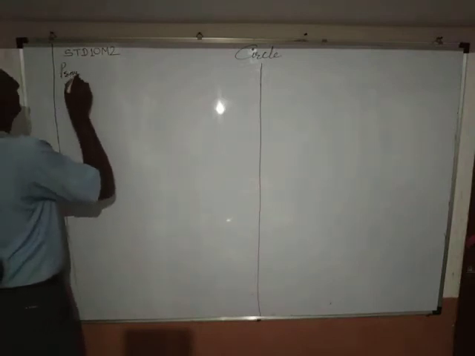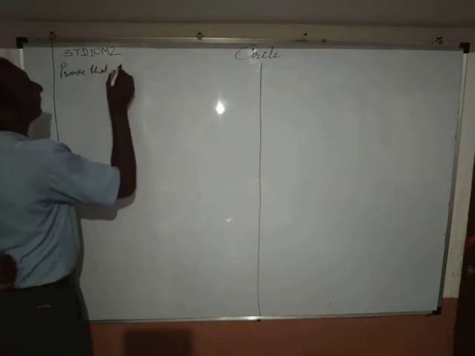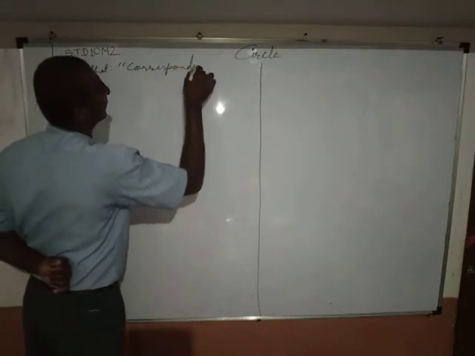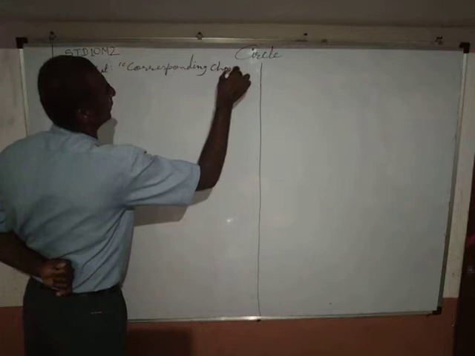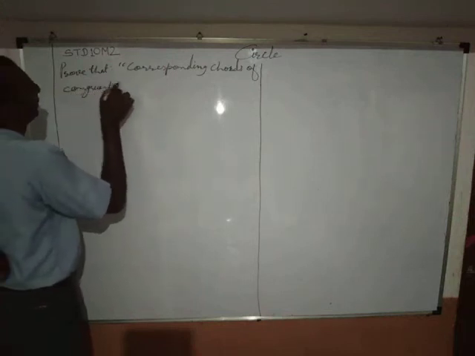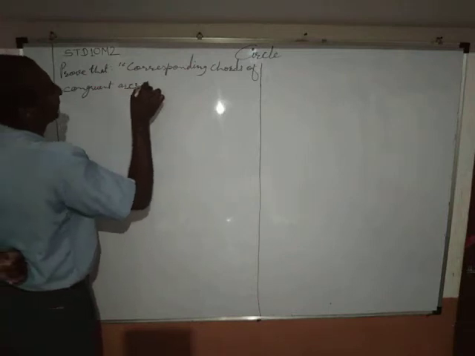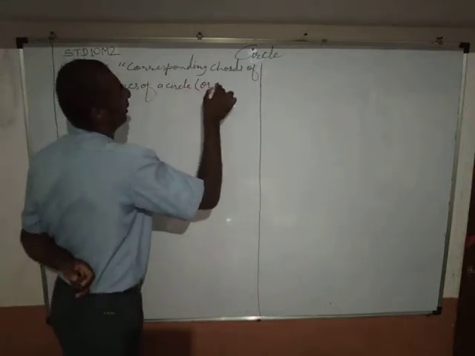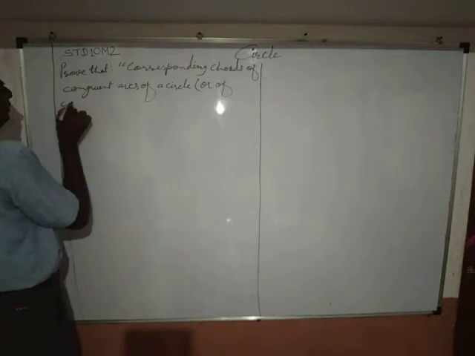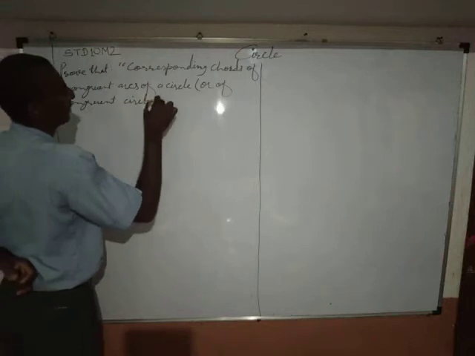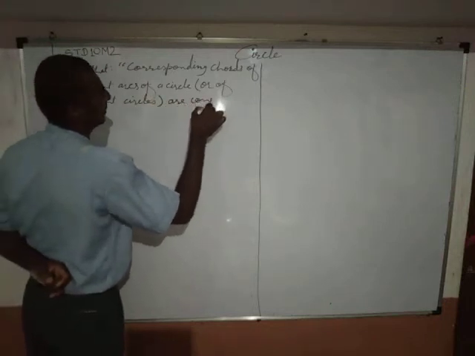Prove that corresponding chords of congruent arcs of a circle or of congruent circles are congruent.